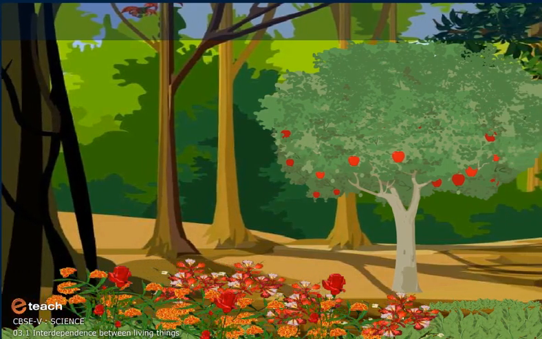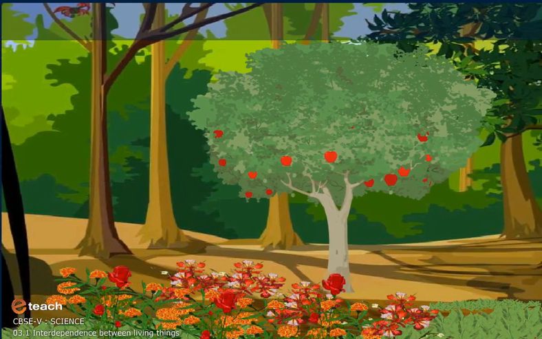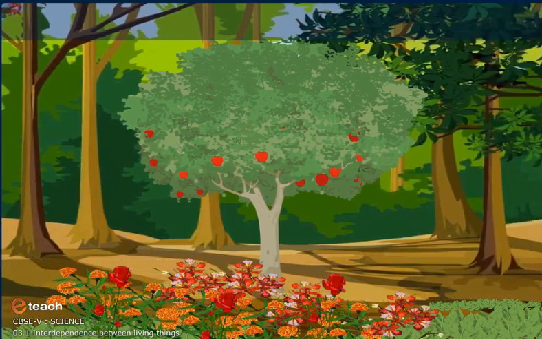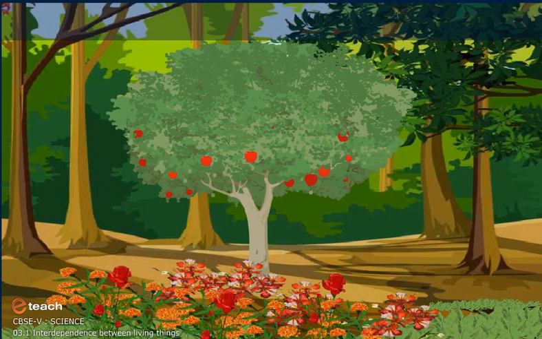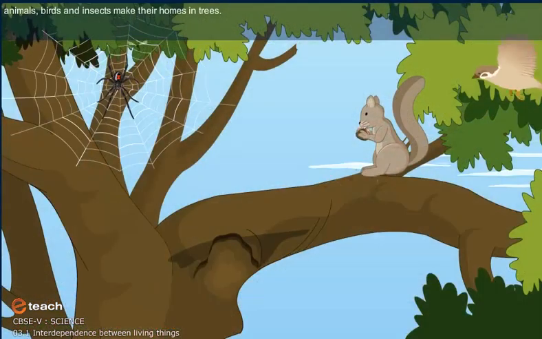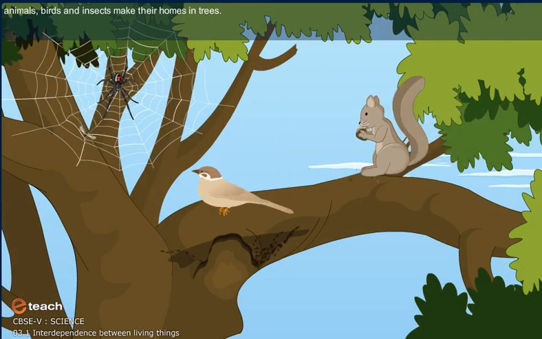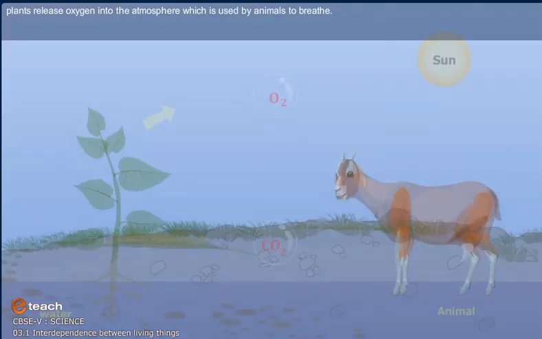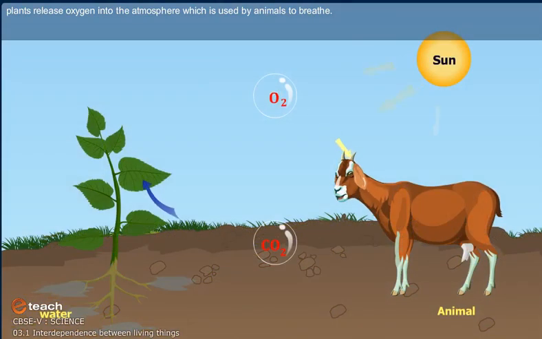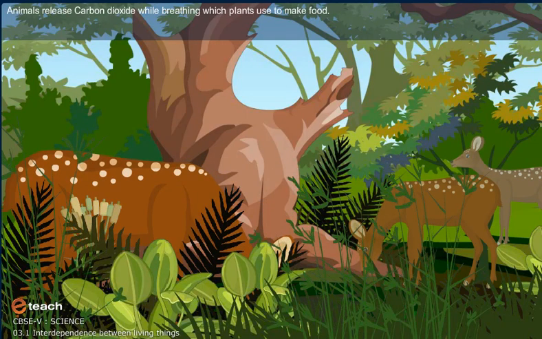Other than getting food, living things also depend on each other for many other things. Some animals depend on plants. Some animals, birds and insects make their homes in trees. Very importantly, plants release oxygen into the atmosphere, which is used by animals to breathe. Plants too are dependent on animals. Animals release carbon dioxide while breathing, which plants use to make food.